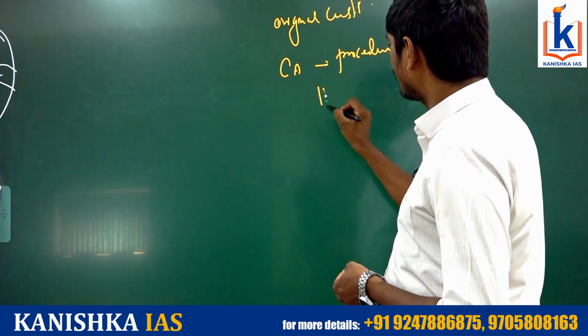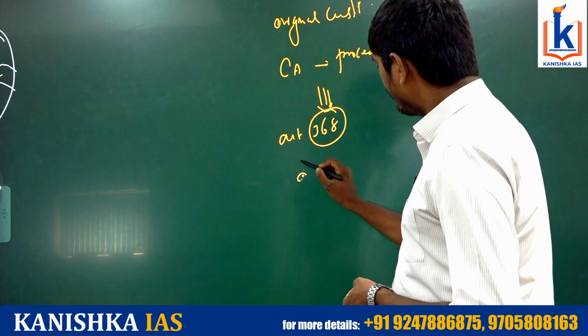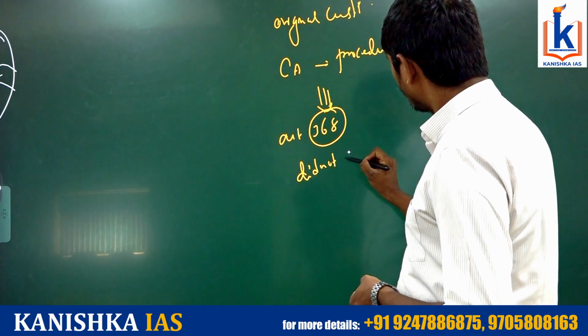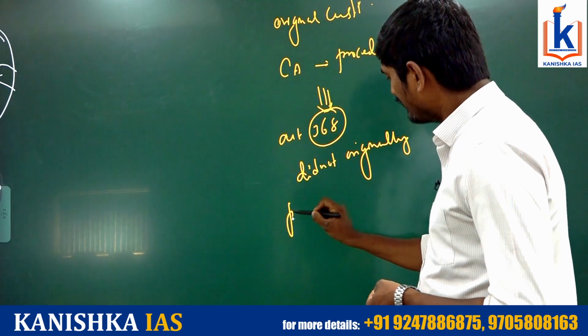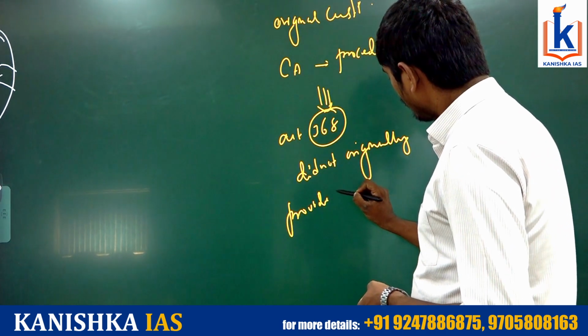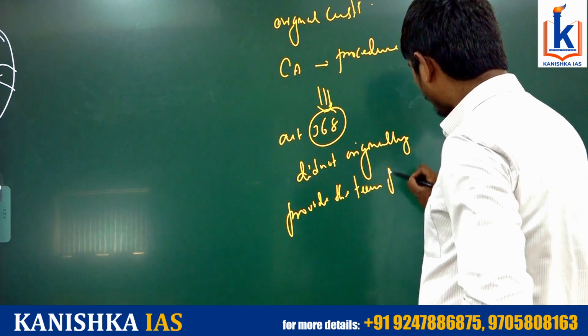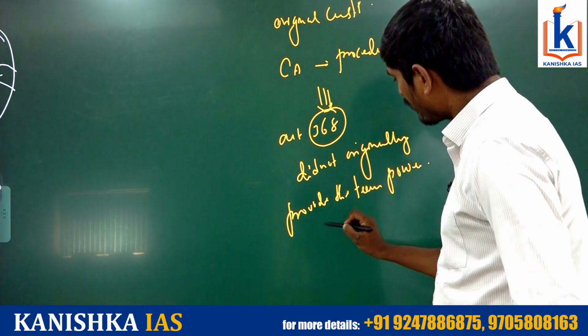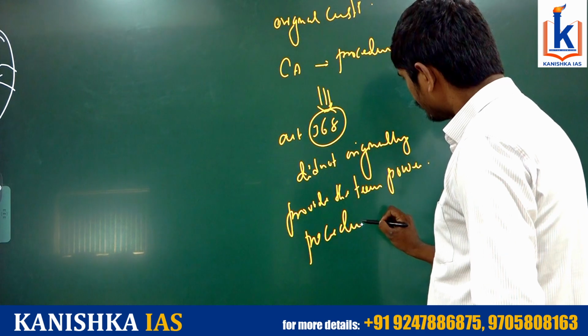In other words, Article 368 of the constitution did not originally provide the term power, rather it provided only procedure.